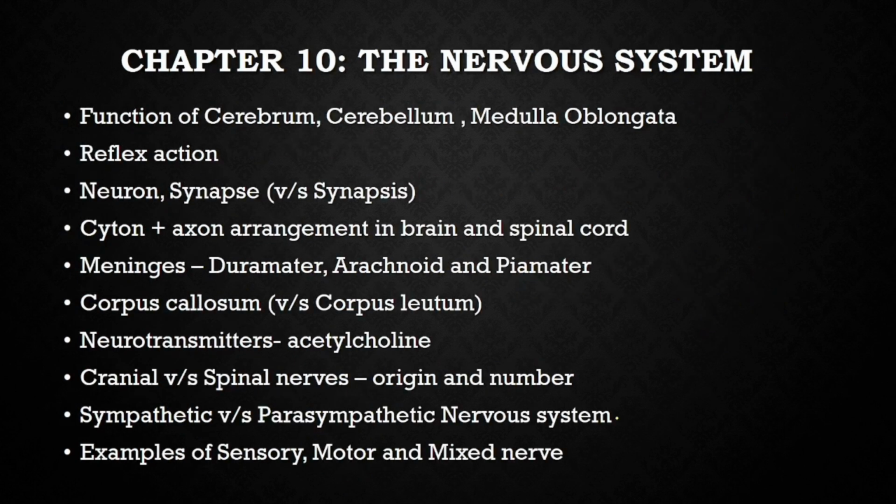Next chapter is the nervous system. In the nervous system, parts of the brain, function of the brain. So directly asking about the brain and the function, questions can be a little twisted. A situation can be given to you and asked which part of the brain is used. Like person X is writing an essay, which part of the brain is used. Playing badminton, which part of the brain is used. Then crossing the street, what is used. So be prepared for that type of questions.